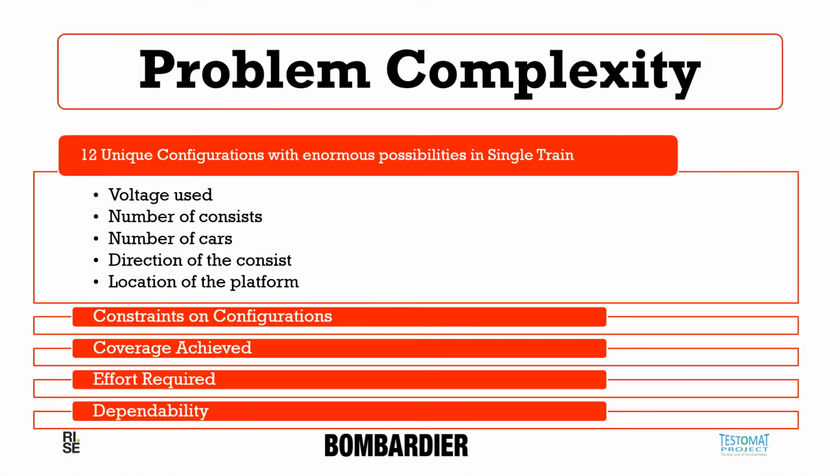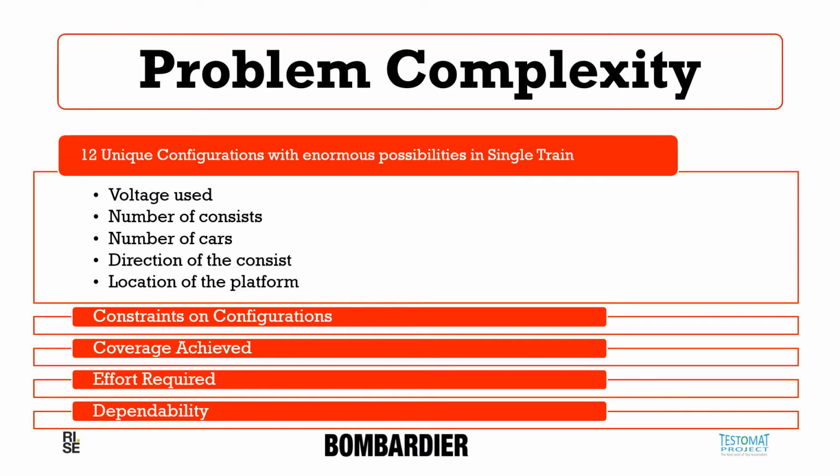The problem has multiple possibilities which make it difficult to decide at runtime. Real-time decisions are not easy. With 12 unique configurations, number of consists, number of cars, directions, platform, etc., it becomes difficult. You also have the voltage, which can be either AC or dual.